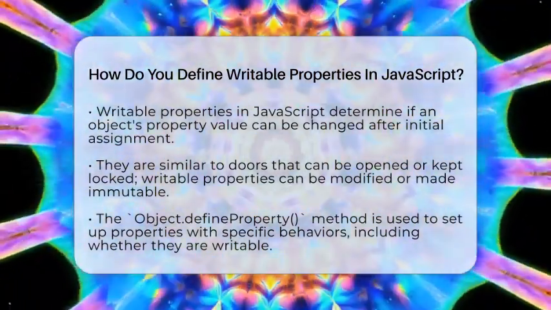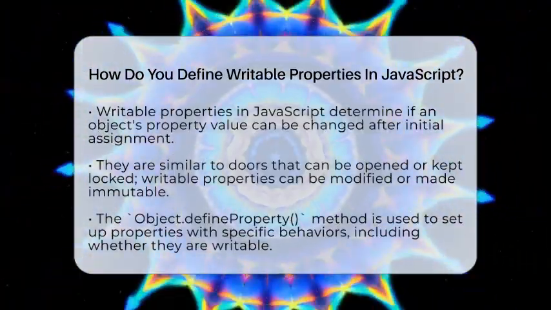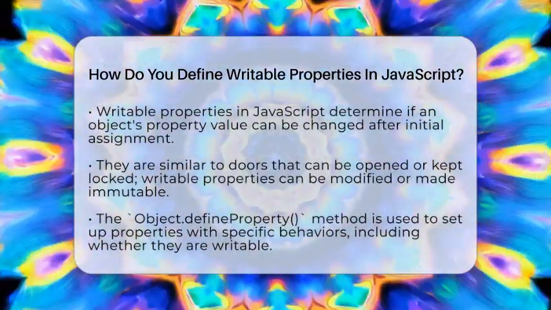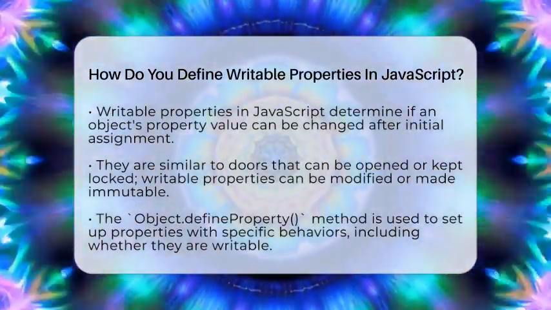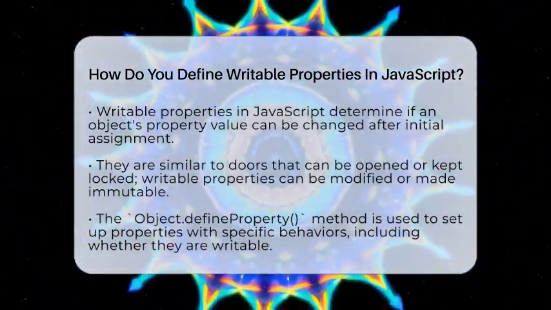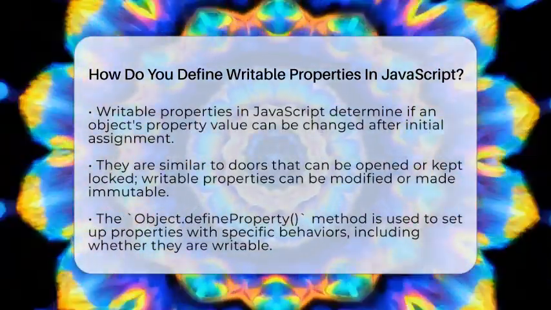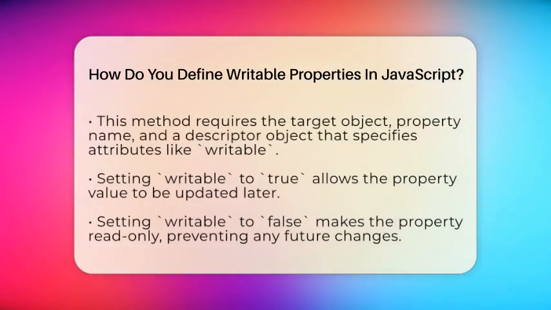A writable property is one where you can change its value after you first set it. For example, if you create an object and add a property called name with the value Alice, making it writable means you can later change Alice to Bob or any other name. If you set the property to be not writable, then once it is set, trying to change it will do nothing or cause an error if you're in strict mode.